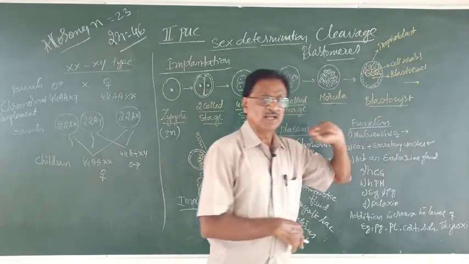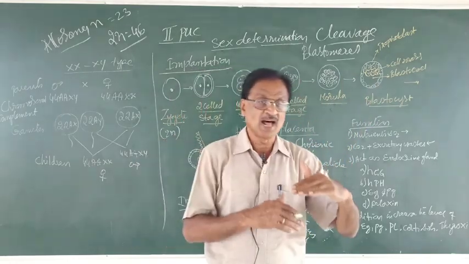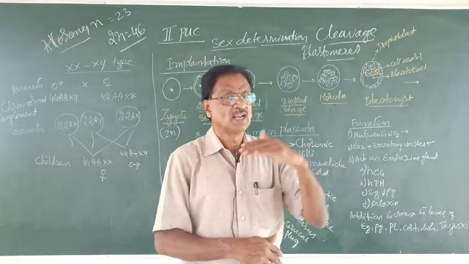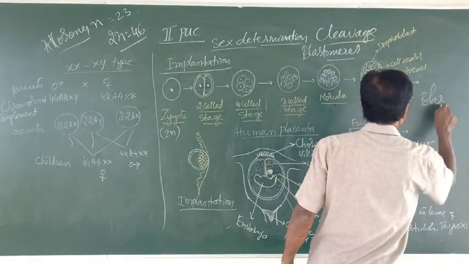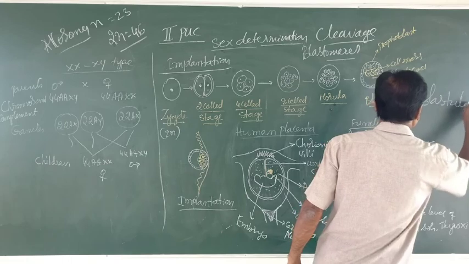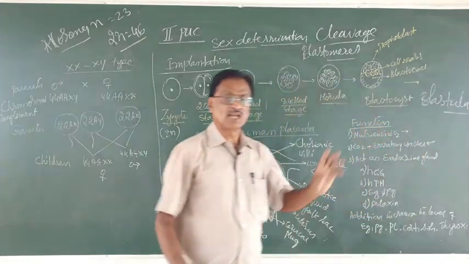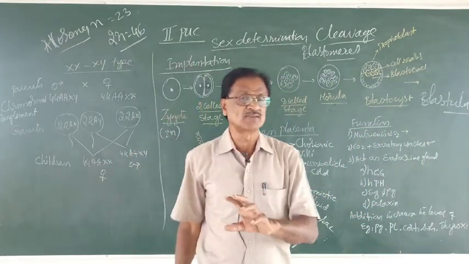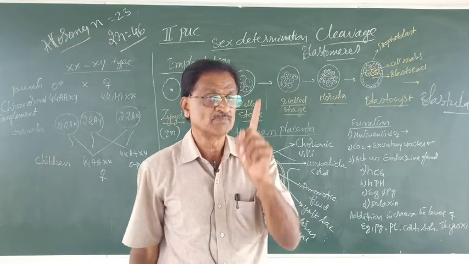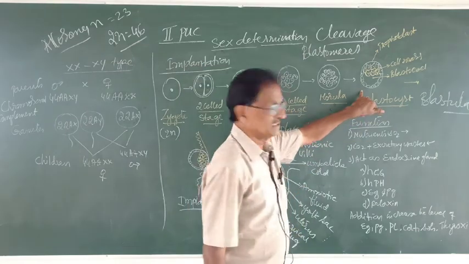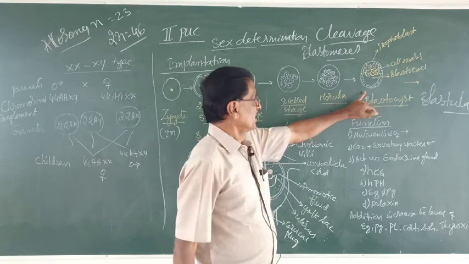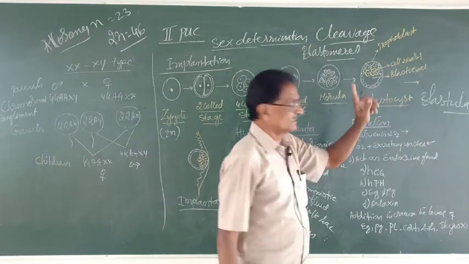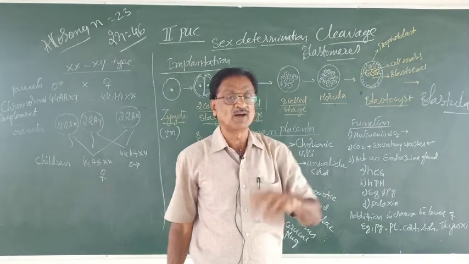Then the morula ultimately organizes into another stage by name blastula stage. This blastula is even referred as what? Blastocyst in man. So this is blastocyst or blastula. Now this blastocyst consists of what and what?